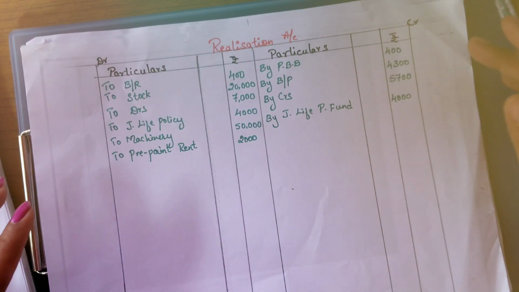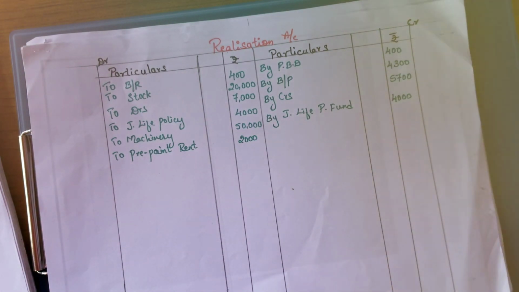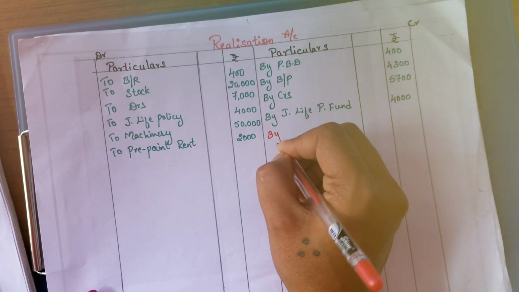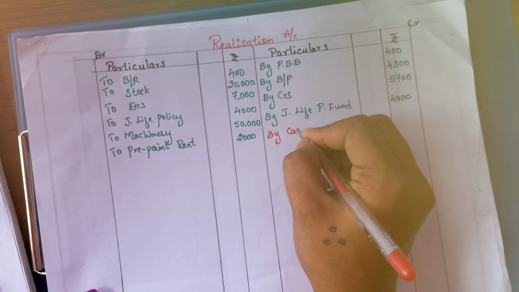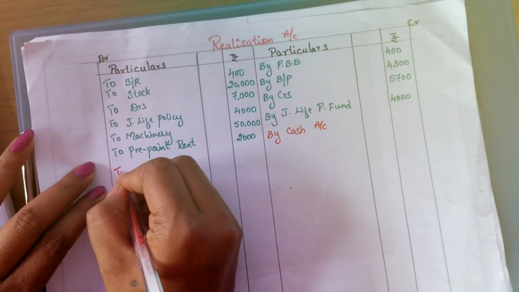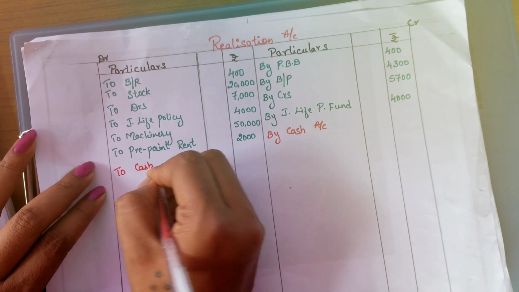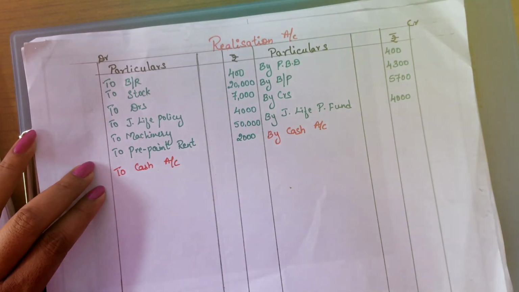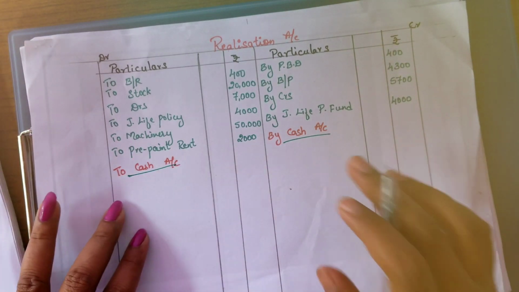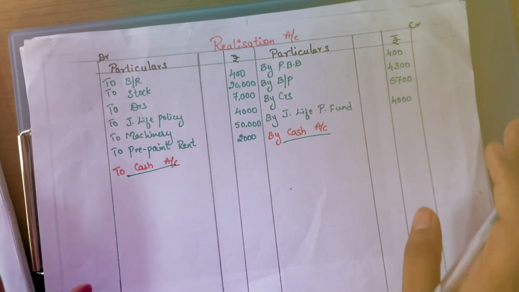Now let's move on to the adjustments. So adjustments we are going to write under the cash or bank account. So here cash balance is given. So I'll be writing by cash account here, to cash account. So under this cash account only the adjustments will be written.